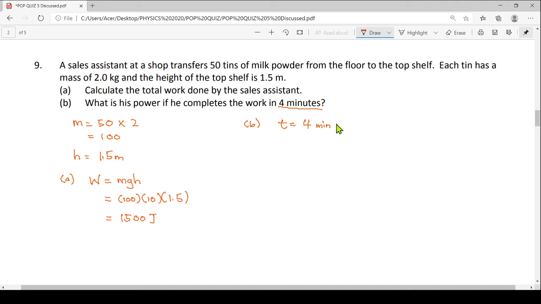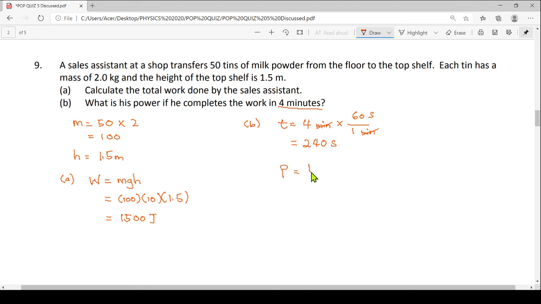So we are going to convert these minutes into seconds. Just multiply by 60 seconds per 1 minute, so I can cancel my minute. So the time is 240 seconds.